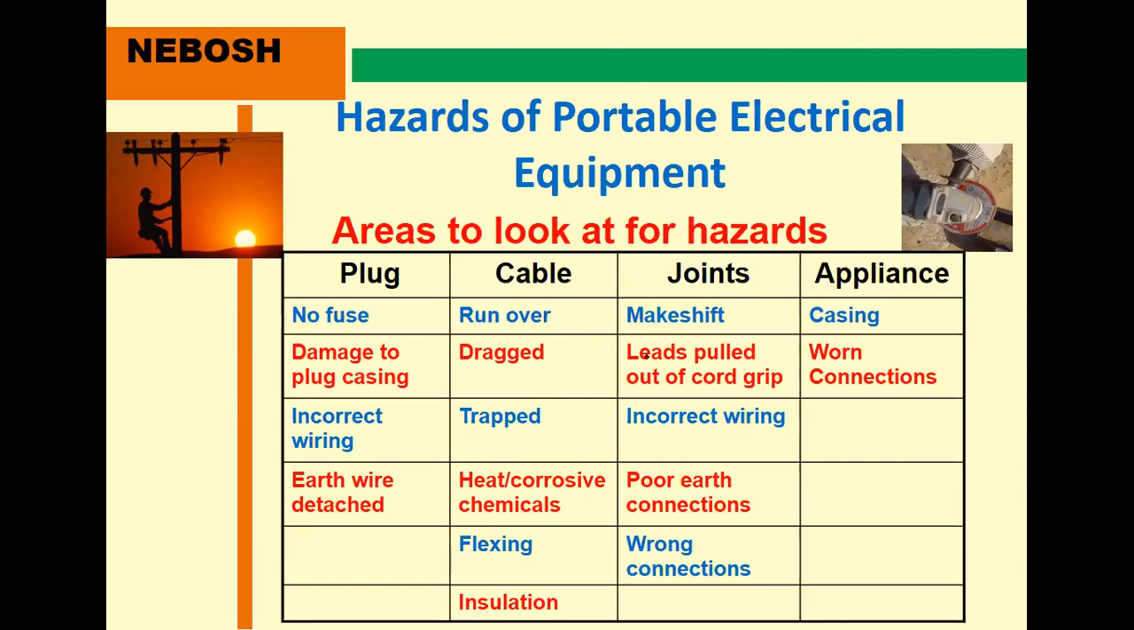Joints: makeshift joints, leads pulled out of the cord grip, and sometimes incorrect wiring, and earthing also. Sometimes the earth is not properly given, poor earth connections, and sometimes maybe this is three phase, but unfortunately wrong connections are given. Appliances: casings, connections. These are the hazards of portable electrical equipment. Mostly these areas have some hazards.